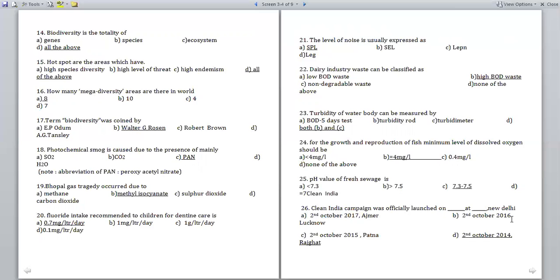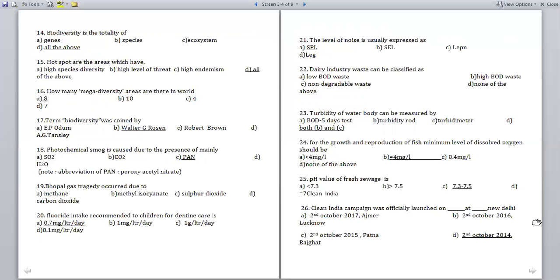Next question, 15th one. Hotspots are the areas which have: option A, high species diversity; option B, high level of threat; option C, high endemism; option D, all of the above. The answer is all of the above, because hotspots have high species diversity, high level of threats and high endemism.